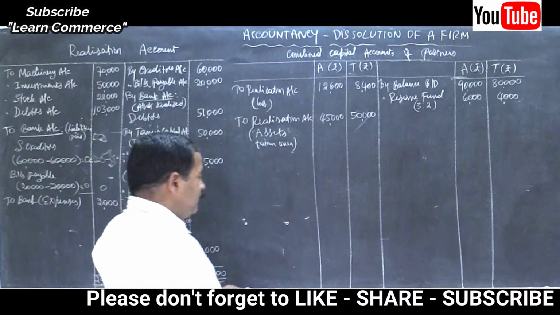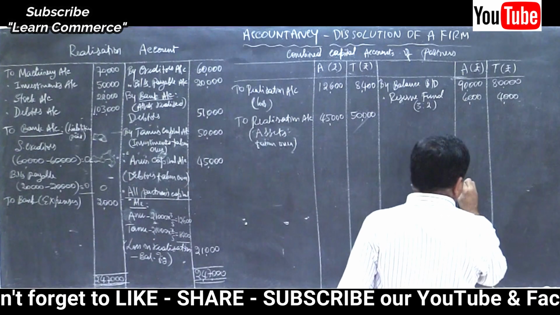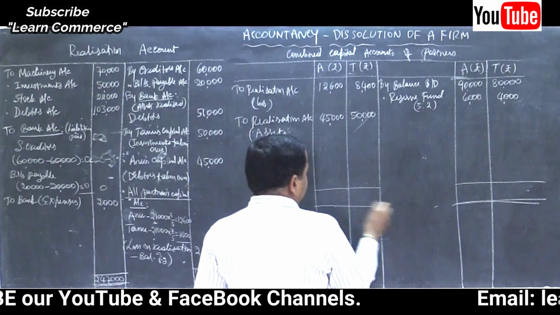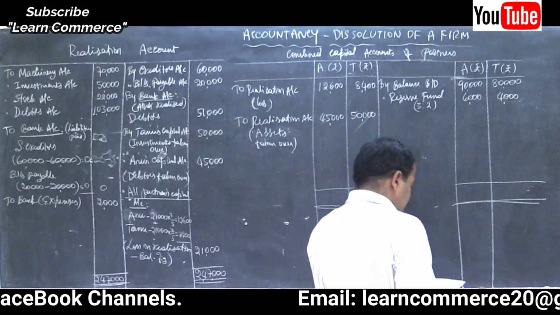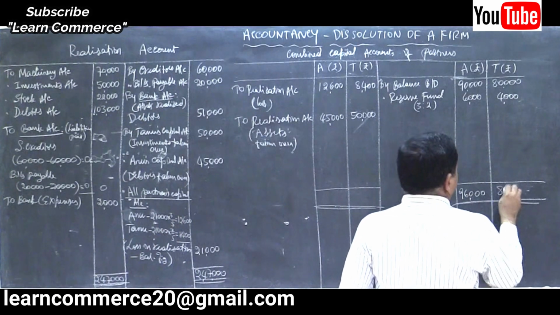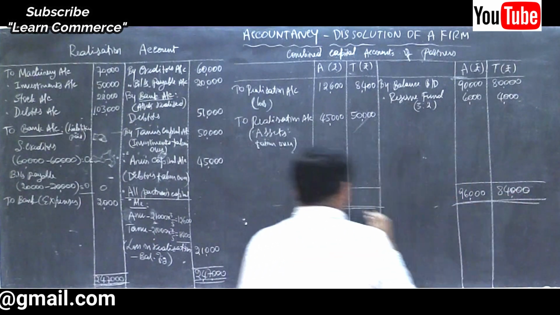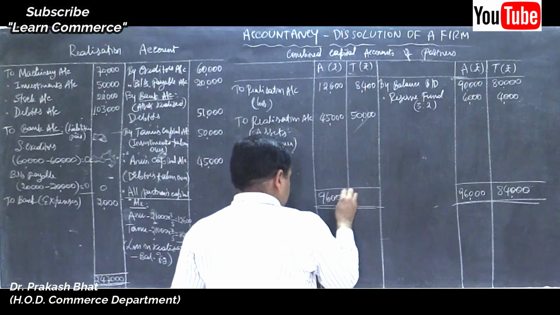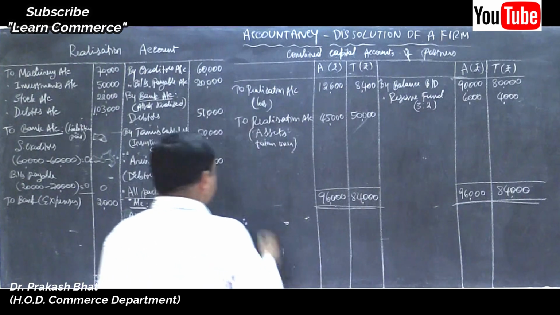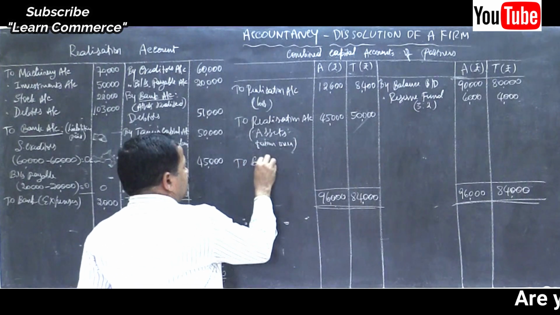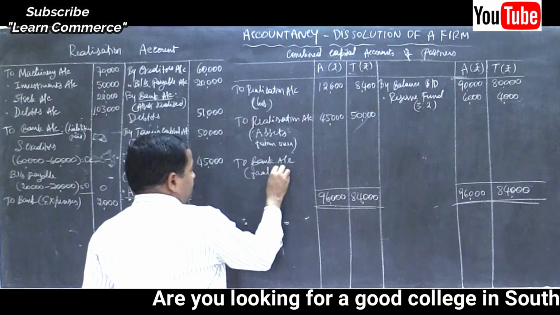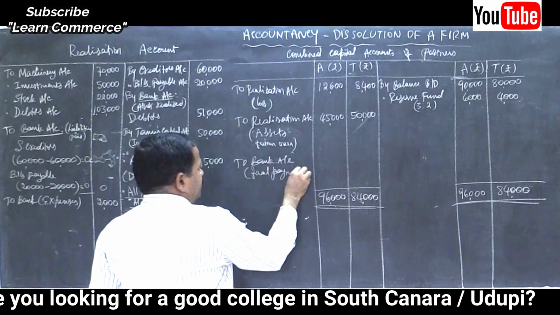Now close the account, find out the difference. That itself is the final balance that is to be payable. Credit side 96,000 and 84,000. Write the same total on the other side. Find out the difference to bank account. To bank account, final payment made.